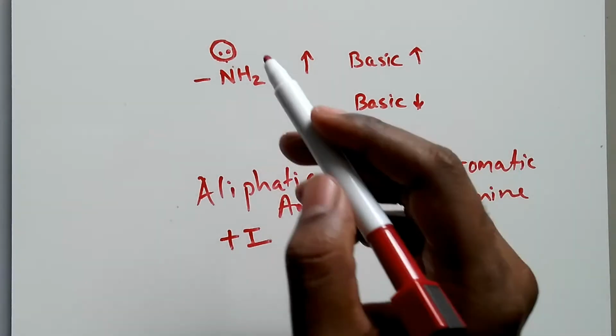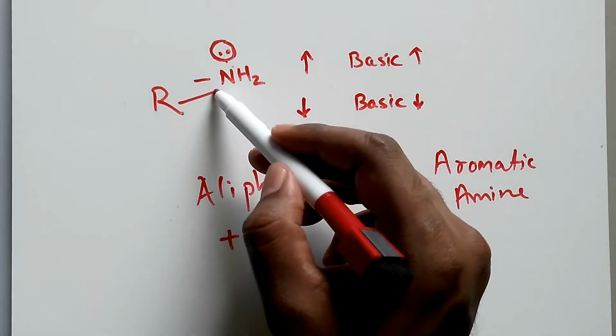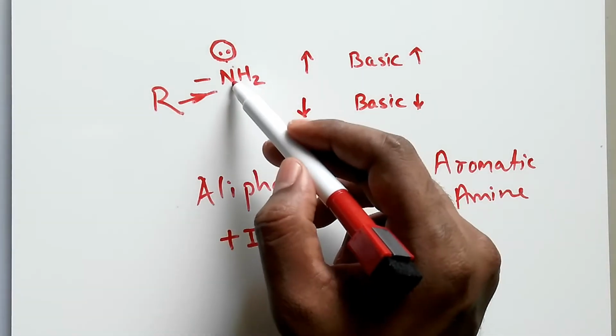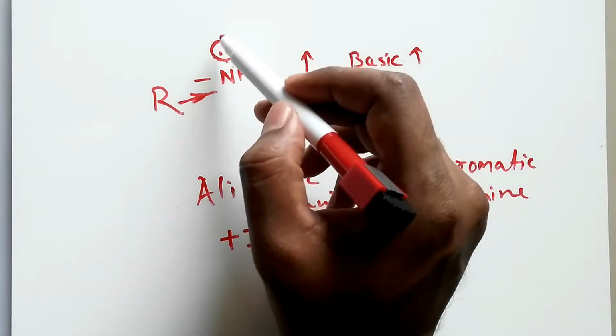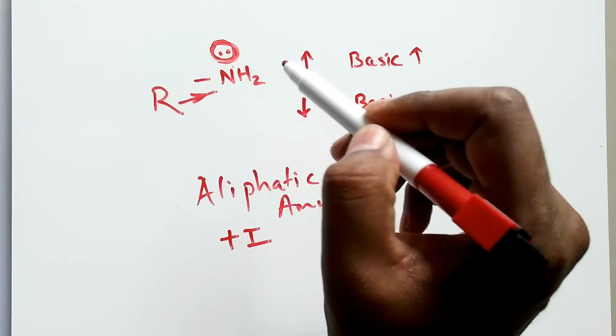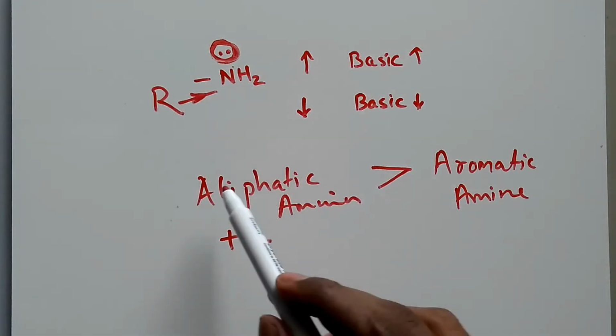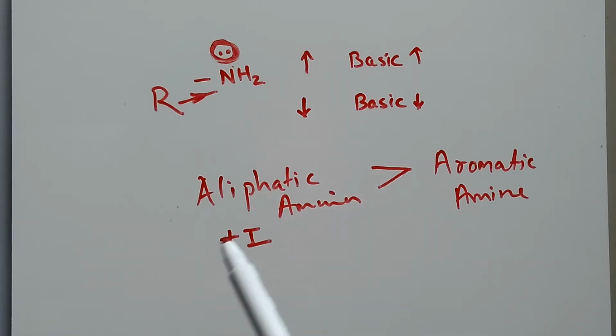The reason being, the alkyl groups in the aliphatic amine shift the electron density towards the NH2 group, thereby increasing the density of the lone pair over here. It increases the density of the lone pair here. So aliphatic amines are more basic than the aromatic amine.